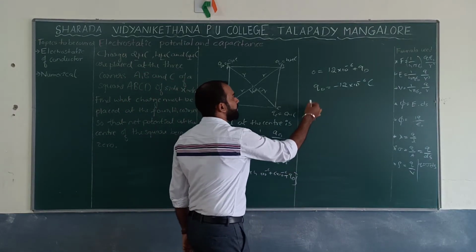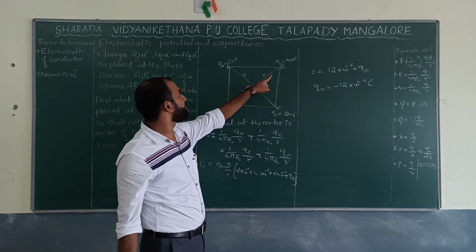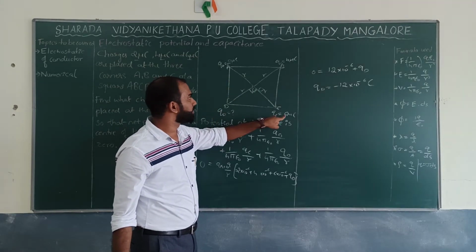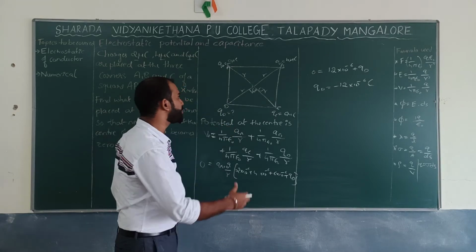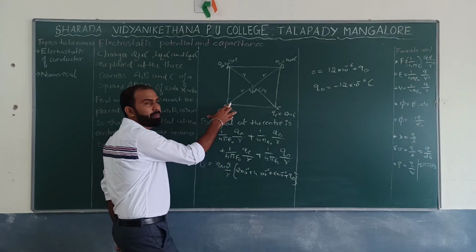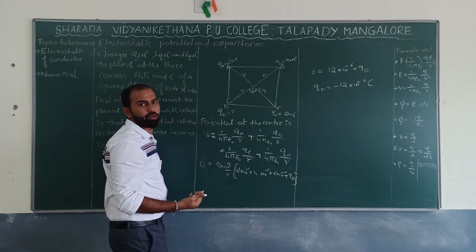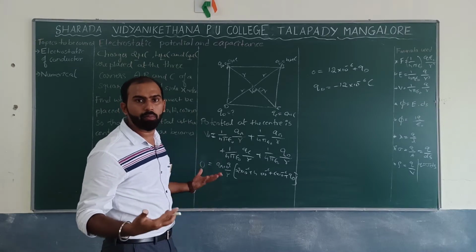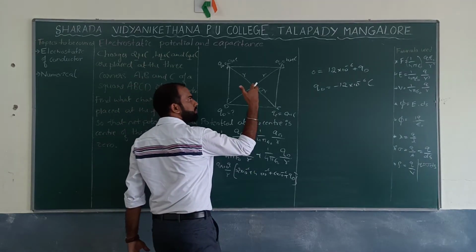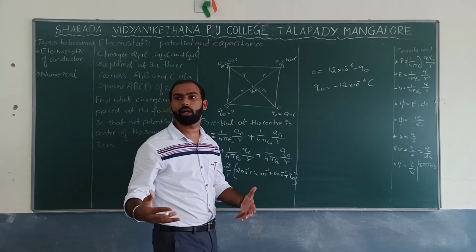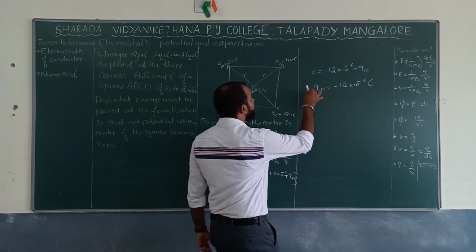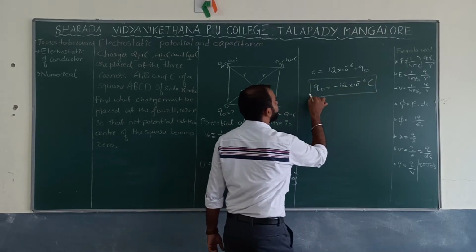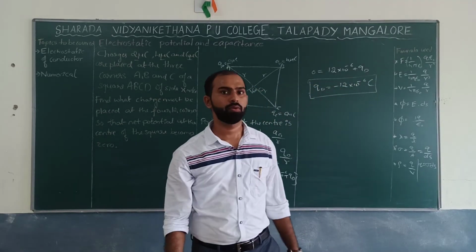If I do the sum of all those things, 6 plus 4 plus 2 is 12, and what charge is supposed to be kept over here? Minus 12, because plus 12 plus minus 12 becomes 0, so that net potential is 0 over here. This is how exactly we can expect this particular problem to be solved. This is how we are supposed to solve it.